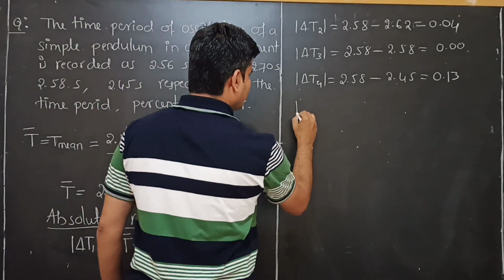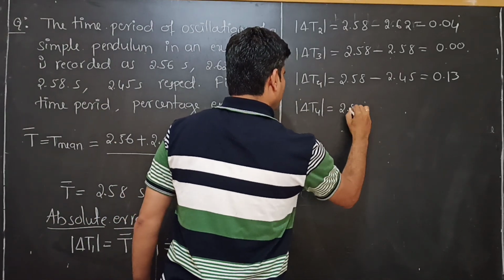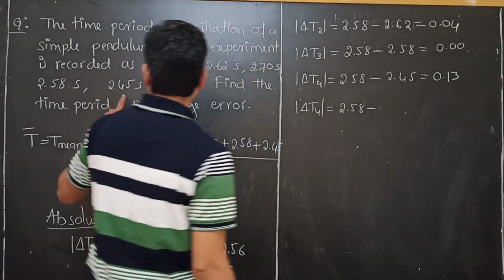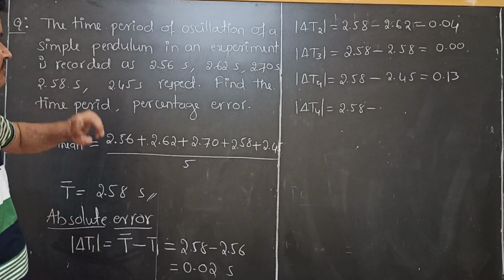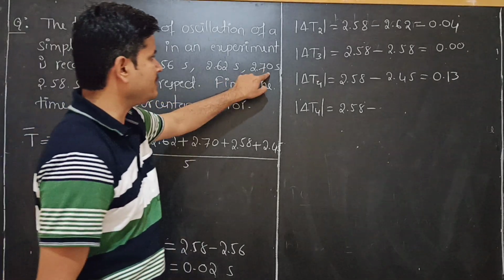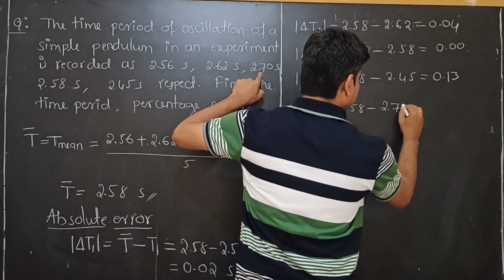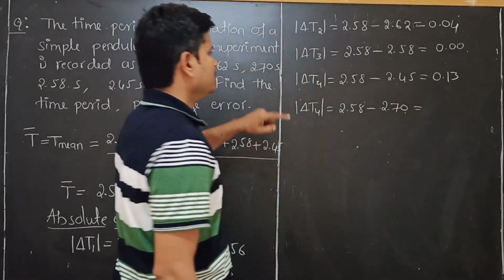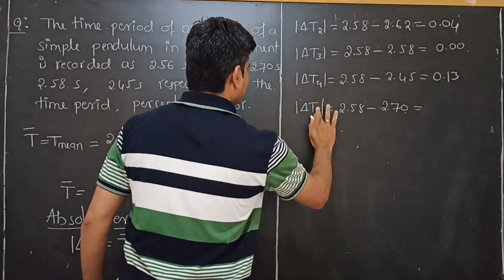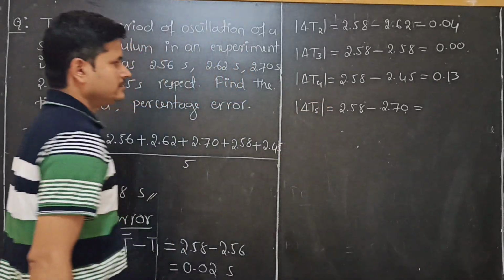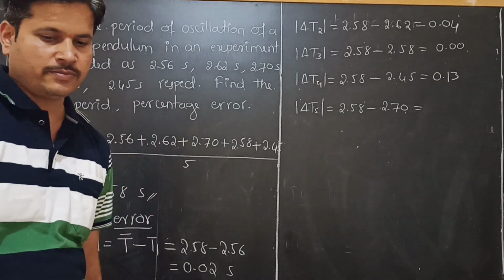Next, delta T5: 2.58 minus, we have missed one value, that is 2.70 here. It does not make much difference, this is T5, 2.70.